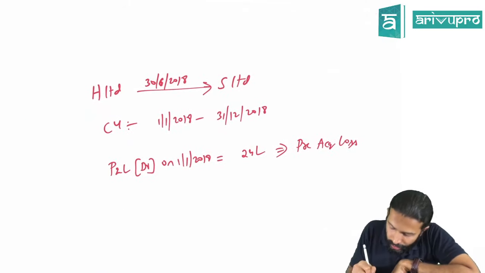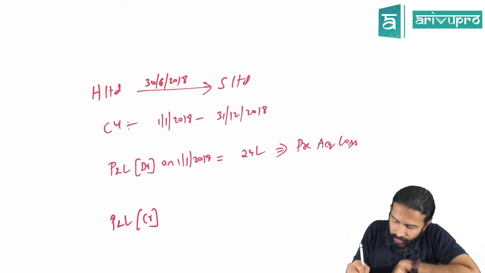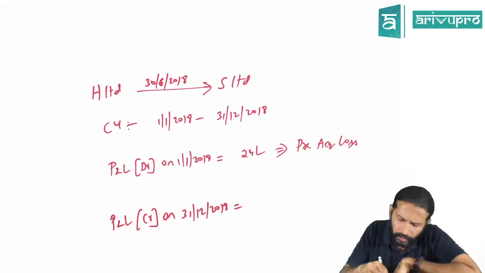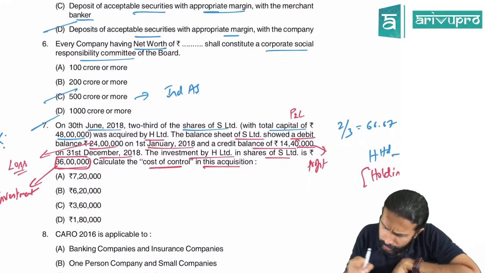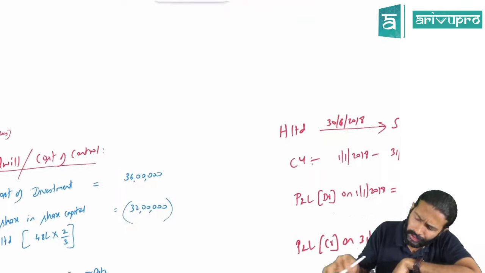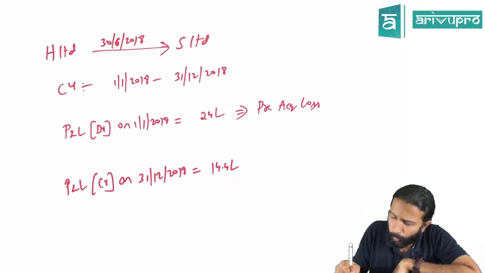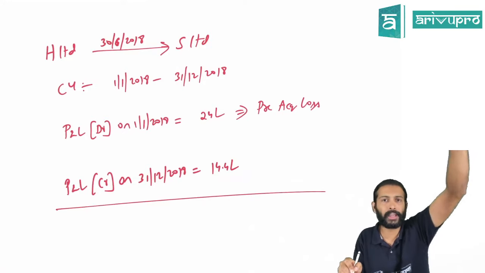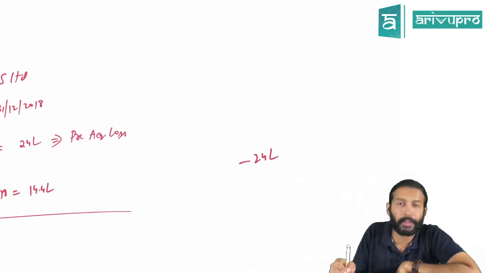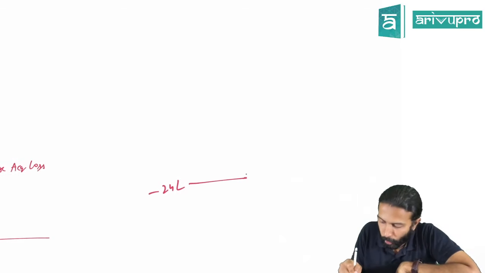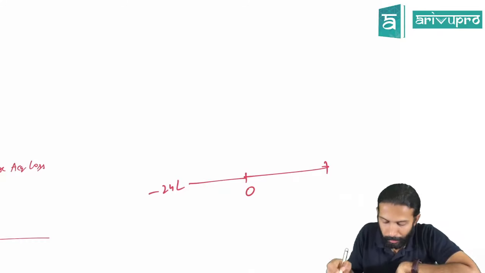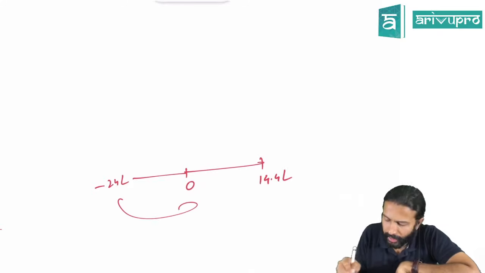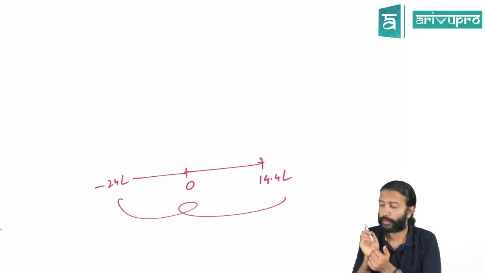Next, the P&L credit balance they told us on 31st December 2018. The opening balance was debit, but at the end of the year it miraculously became a credit balance of 14 lakh 40,000, that is 14.4 lakh. What happened here? At the year beginning it was a loss of 24 lakh, that means minus 24 lakh. From minus 24 it reached 0, then it became plus 14.4 lakh profit.